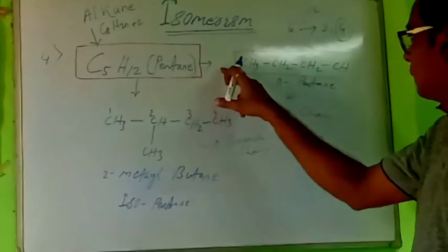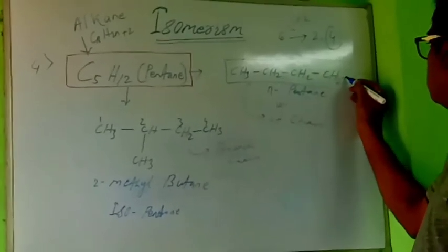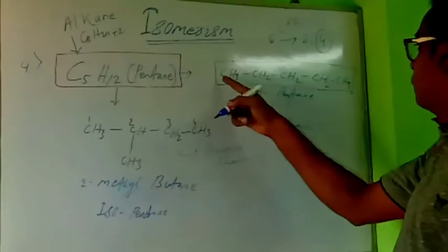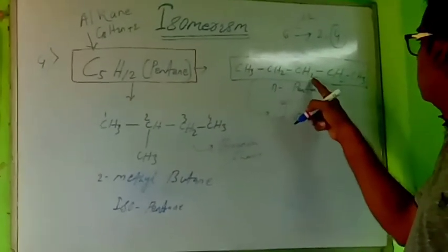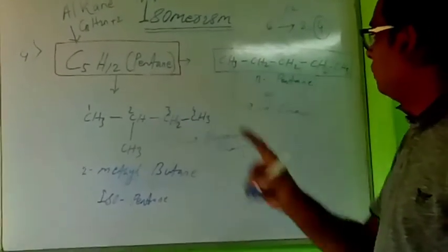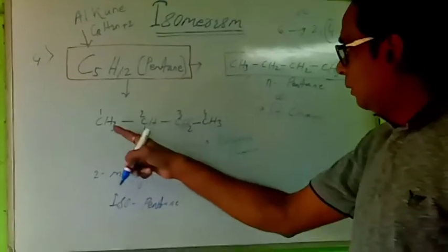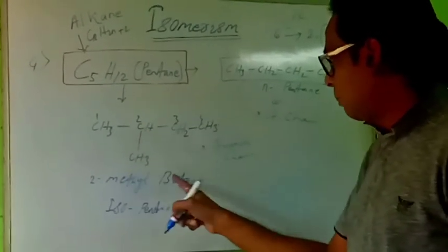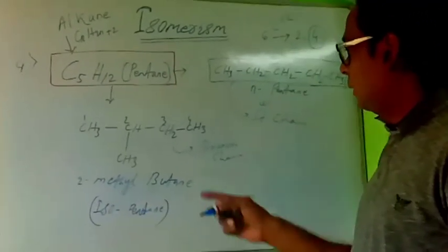I have taken one straight chain, that is called N-pentane. This will be CH3, CH2, CH2, CH2, and the last one, CH3. Total carbon you see 1, 2, 3, 4, 5. Hydrogen 6 plus 6, 12 coming. This is straight chain. This name is N-pentane. Next one will come CH3, CH, CH2, CH3. This one is 2-methyl butane or isopentane. This is a branch chain.